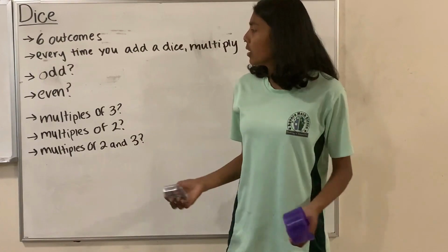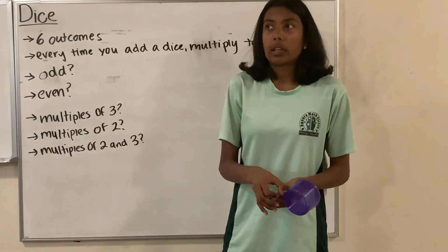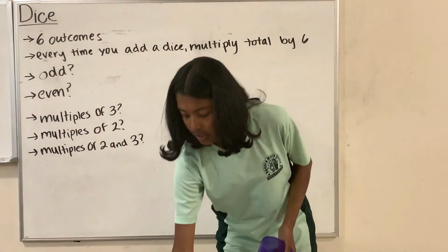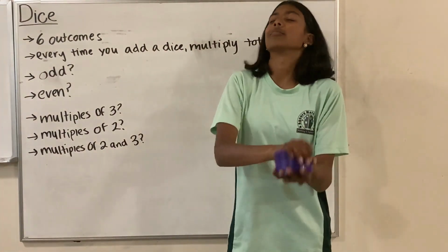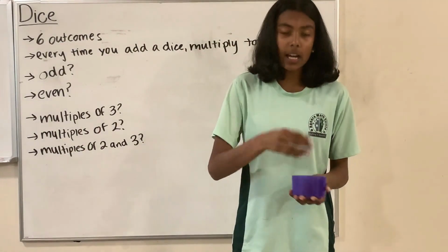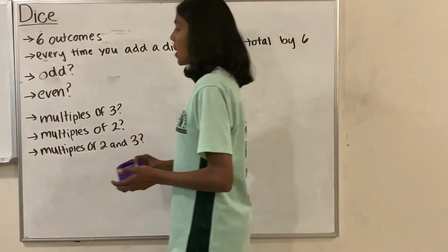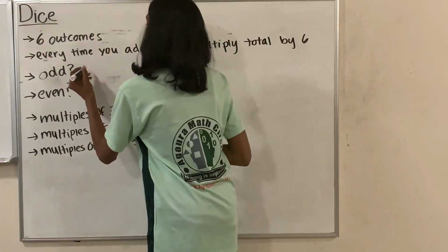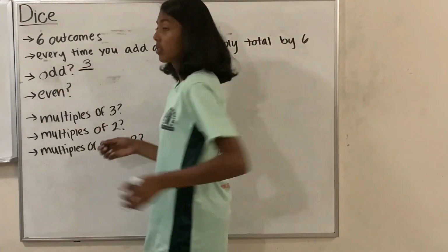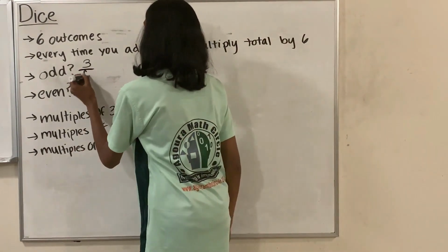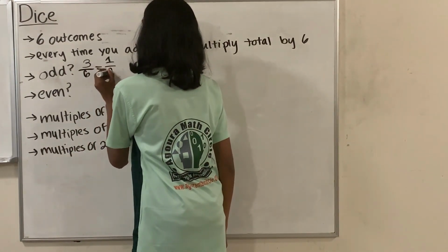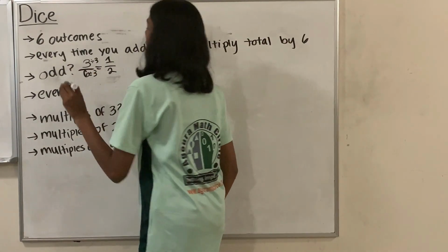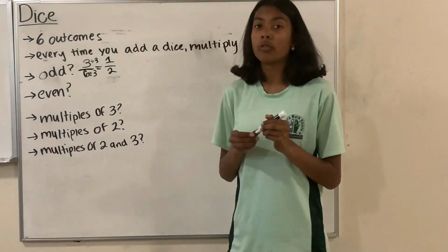So, what's the probability of me rolling an odd number? Well, let's have my dice and just do a little trial run. I got a 5. And that's pretty obvious because the probability of rolling an odd would be 3 odd numbers over 6, which simplifies to 1/2 because you divide both by 3. So that's the probability of rolling an odd number.